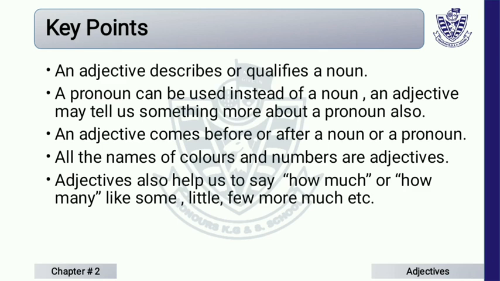Here we have key points. In this chapter we have discussed adjective. It is a describing word. A pronoun can also be used instead of a noun. An adjective may tell us something more about a pronoun also. An adjective comes before or after a noun or a pronoun. All the names of colors and numbers are adjectives. Adjectives also help us to say how much or how many, like some, little, few, more, much. These words are adjectives.